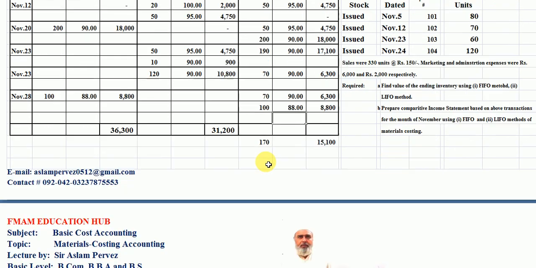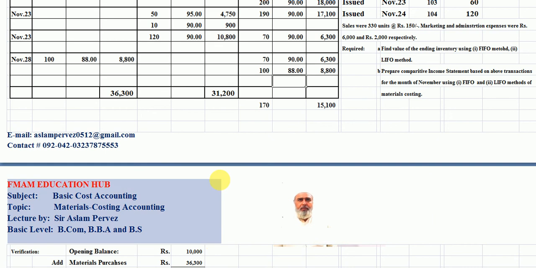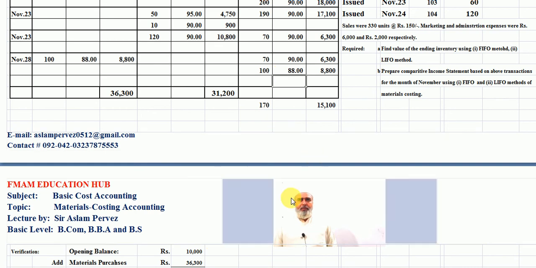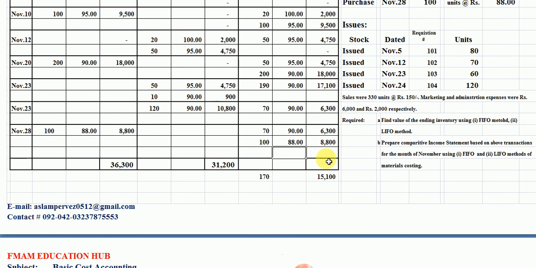Students, you are looking here, we have solved our problem with the help of the FIFO method, and our closing inventory card is 70 units at the rate of ₹90. The cost is ₹6,300. The second purchase is 100 units at the rate of ₹88. The cost is ₹8,800 here. The sum total is ₹50,100 here.